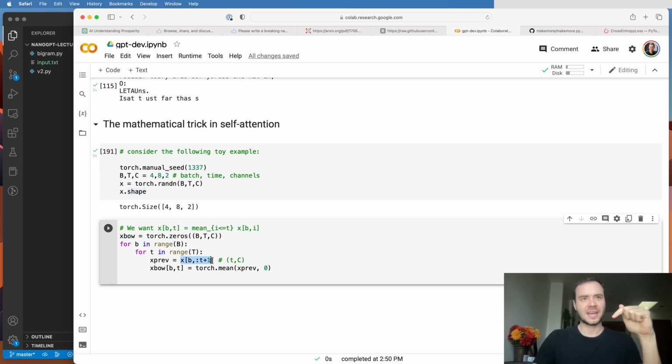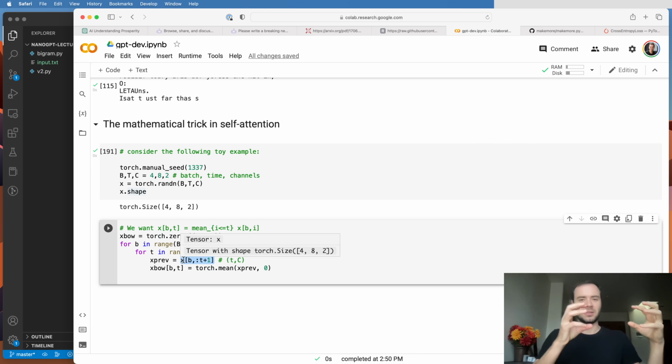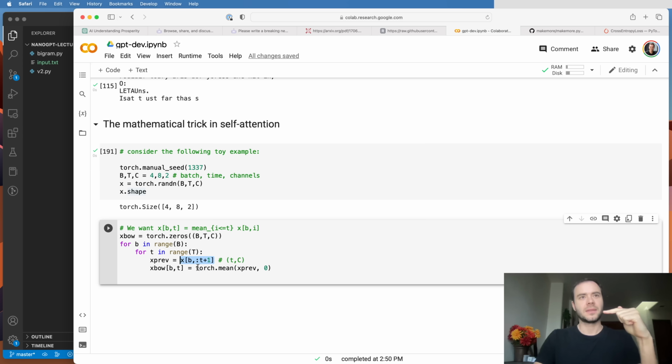So when we slice out X in this way, xprev becomes of shape how many T elements there were in the past, and then of course C, so all the 2-dimensional information from these little tokens. So that's the previous chunk of tokens from my current sequence. And then I'm just doing the mean over the 0th dimension. So I'm averaging out the time here. And I'm just going to get a little C 1-dimensional vector, which I'm going to store in x bag of words.